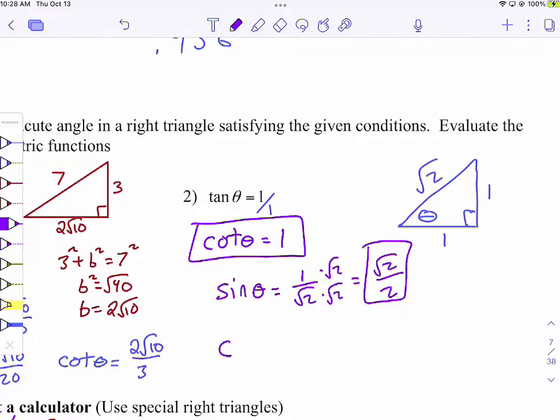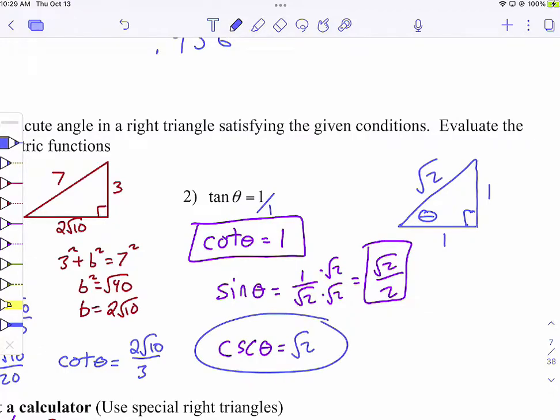I'm going to do one more with you. Cosecant. Cosecant is actually not that bad on this problem, depending on how you do it. There's 2 ways that people would do this. Okay, the long way and then the easy way. The long way is to take your sine answer, flip it, and then get the radical out of the bottom. But the easier way is to either flip this one before you got the radical out of the bottom, or say it's hypotenuse over opposite, which would be root 2 over 1, which is just plain old root 2, which is your answer there.